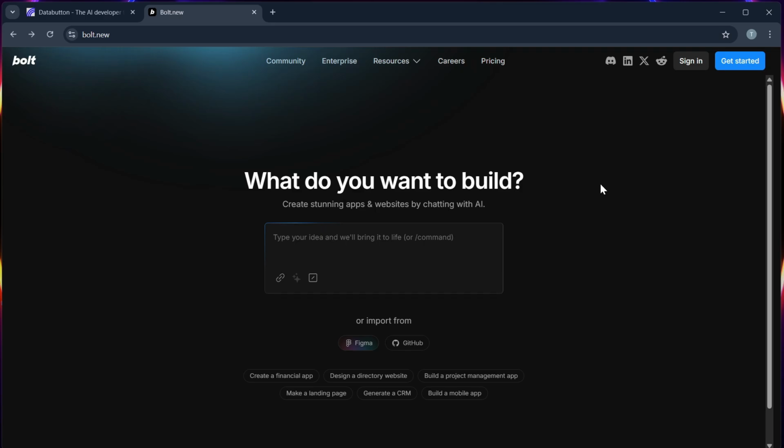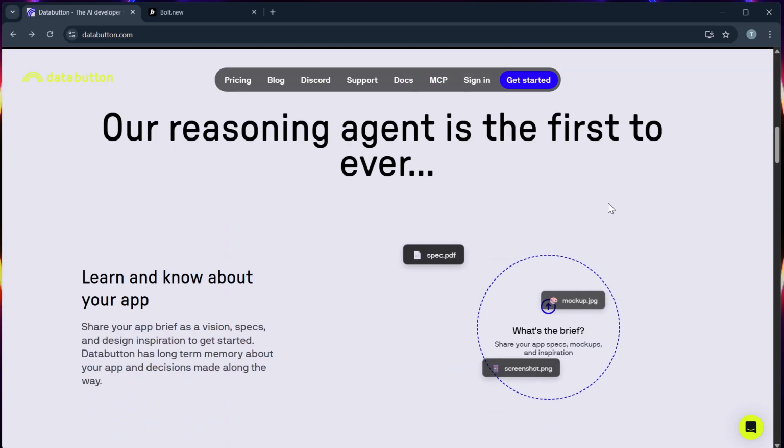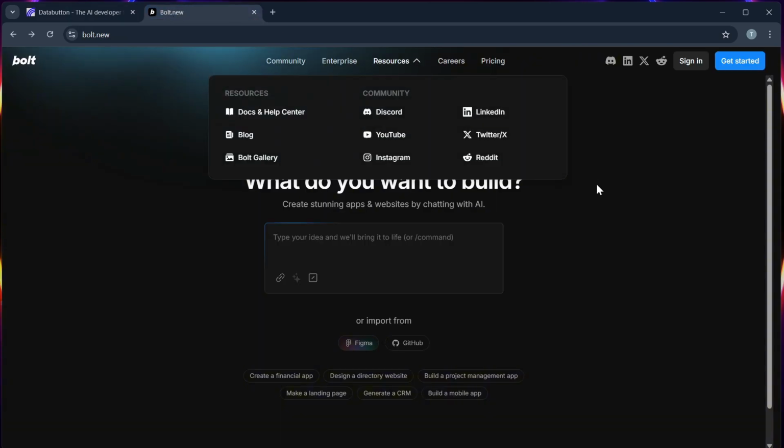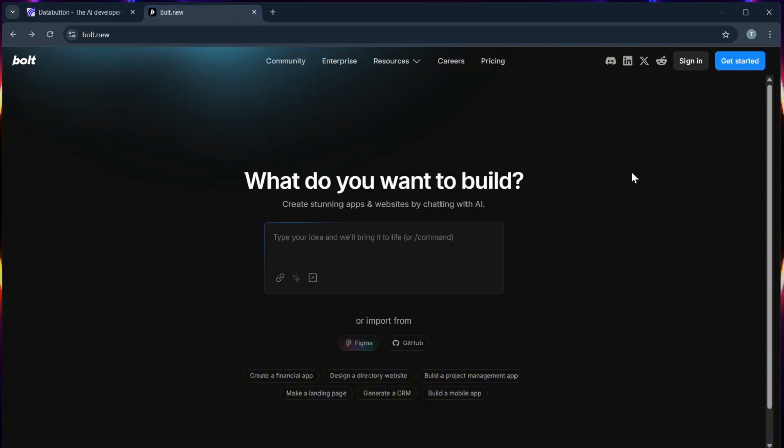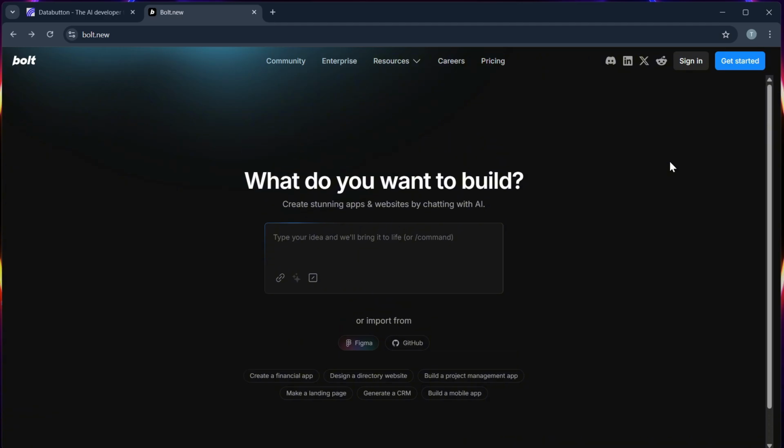Next is their functionality. Data Button allows writing Python scripts, building UIs, and integrating GPT to generate full AI apps, while Bolt focuses on prompt engineering, chaining GPT tasks, and setting up agent flows.